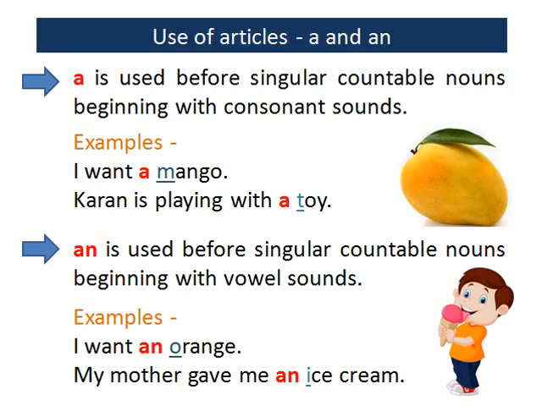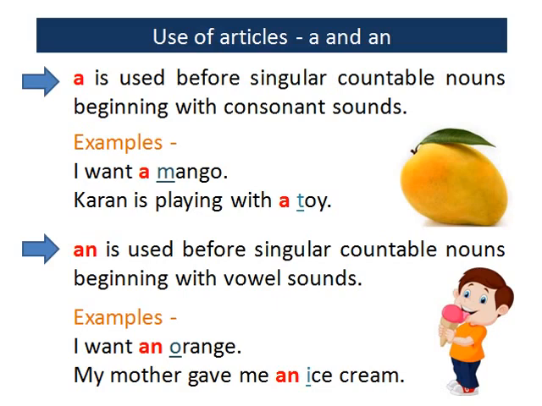For example, I want a mango. Here, mango begins with M, a consonant sound. So we use a. Karan is playing with a toy. Toy begins with T, a consonant sound. So we use a. An is used before singular countable nouns beginning with vowel sounds.